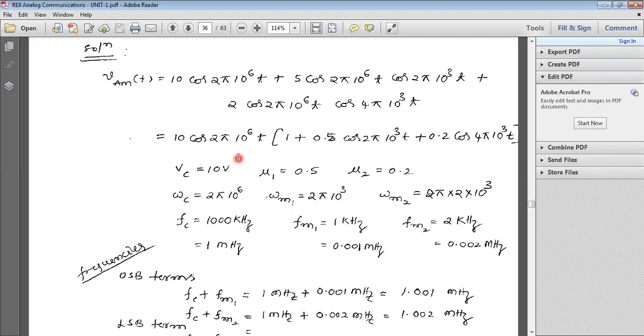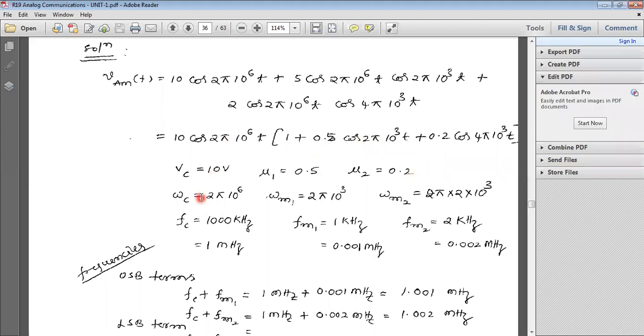If you observe the signal carefully, the first term is a carrier term. The inside terms are message signals, m1 and m2. How can we decide these are message signals? You must compare with our original signal form: Vc into 1 plus mu1 m1 of t plus mu2 m2 of t. Therefore, these two terms are considered message signals, and mu1 is 0.5 and mu2 is 0.2.